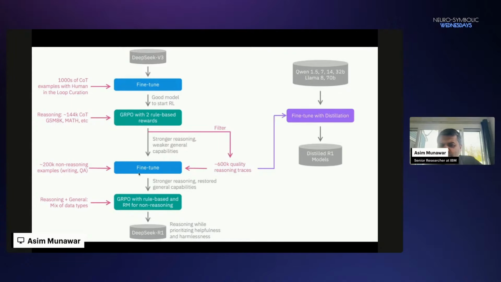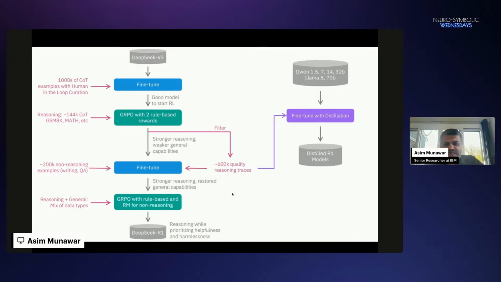And here they use two rewards in the next RL stage. They again do GRPO. Here they do rule-based for math and code and a reward model for non-reasoning tasks, natural language tasks. And this gives us the DeepSeek R1 that we have now.